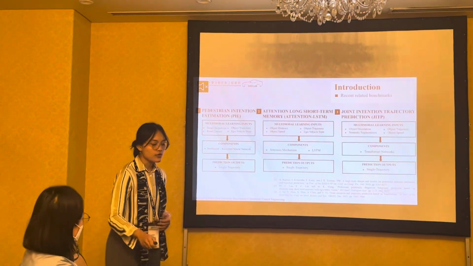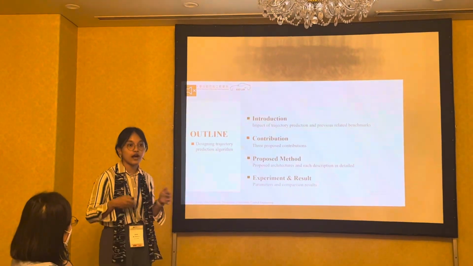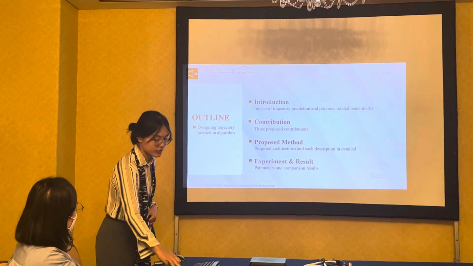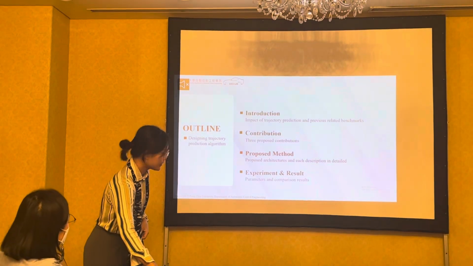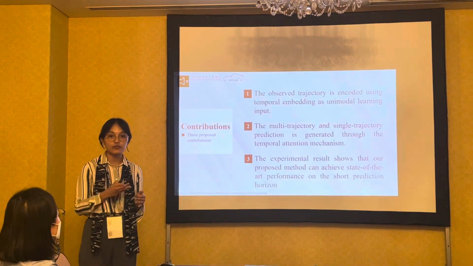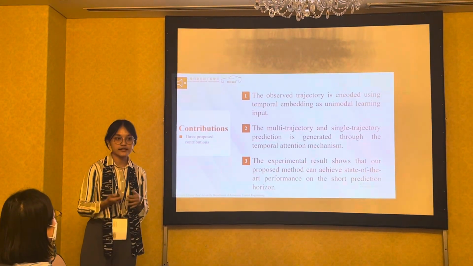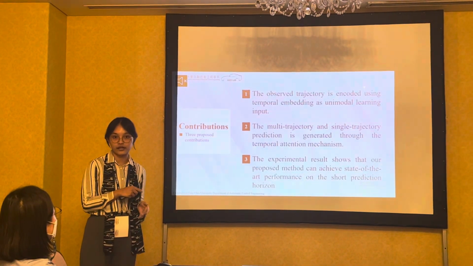So to cover this disadvantage, I would like to propose three contributions. The first one is to input unimodal learning inputs, called the observed trajectory, embedded using the proposed temporal embedding.